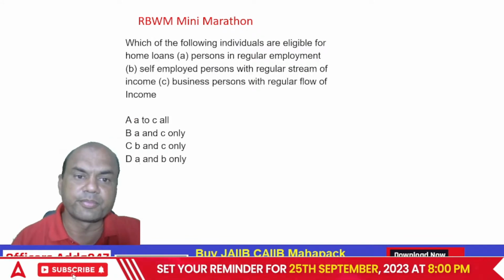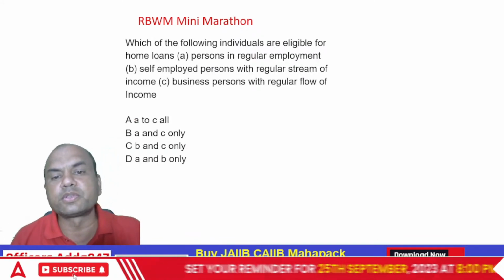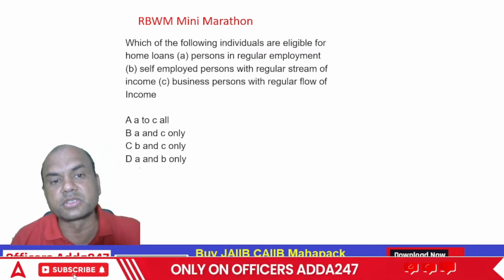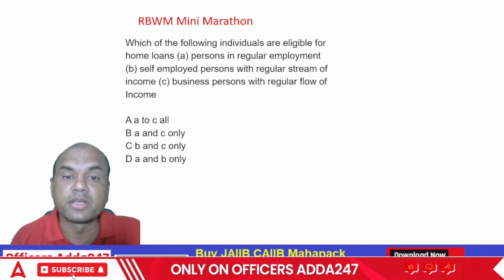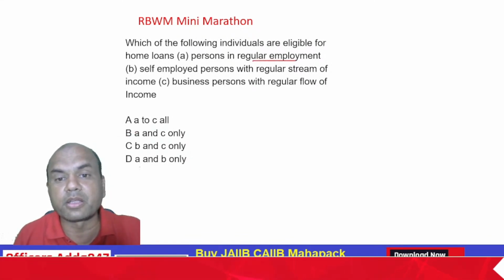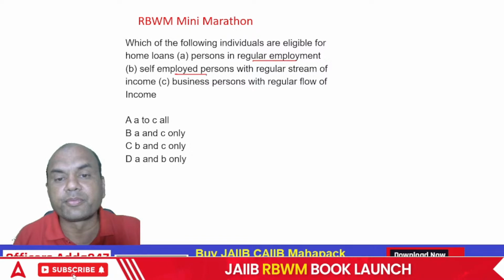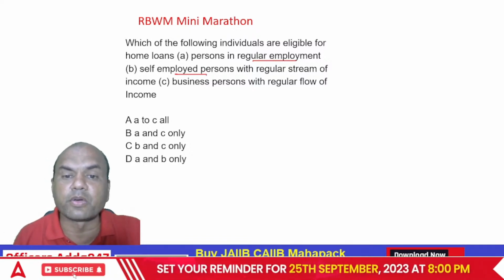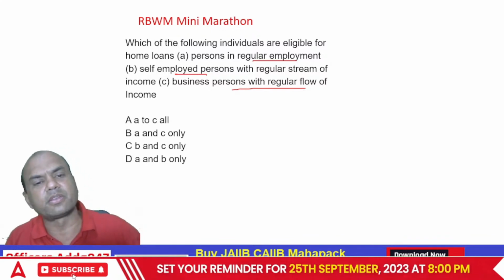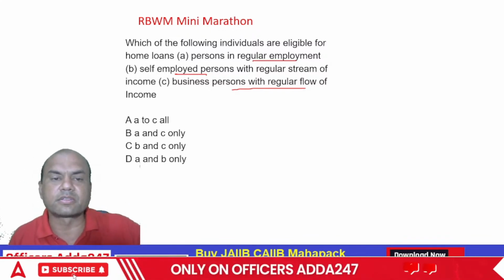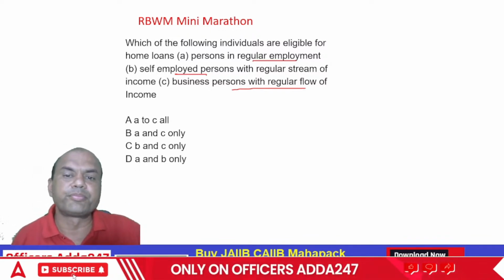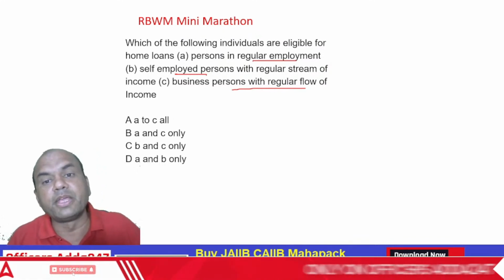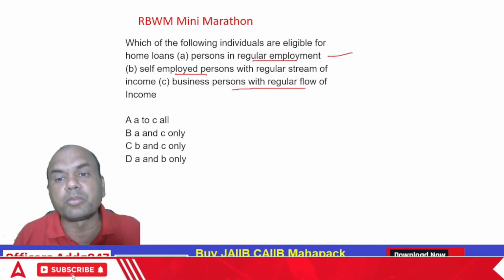Which of the following individuals are eligible for home loans? Now, who is eligible for home loans? Persons with regular employment, self-employed with a regular stream of income, business persons with regular flow of income. Now, this is quite simple one. Let me see how many of you can answer. Regular employment means permanent job.